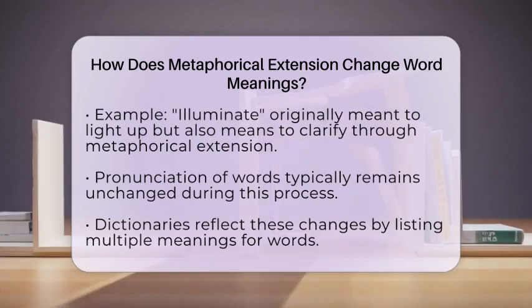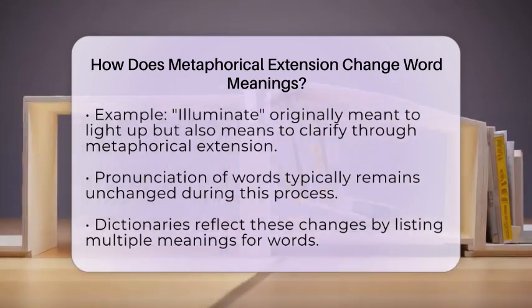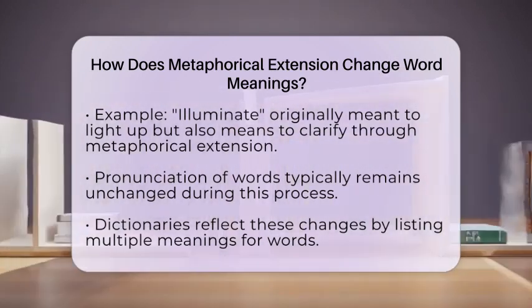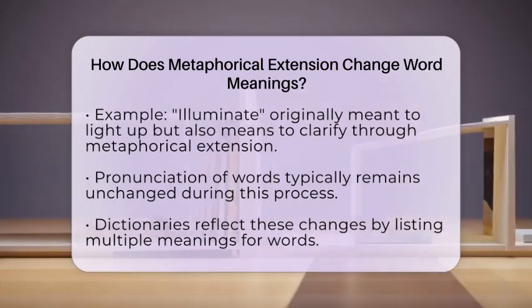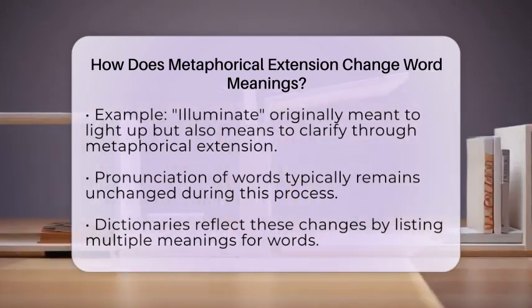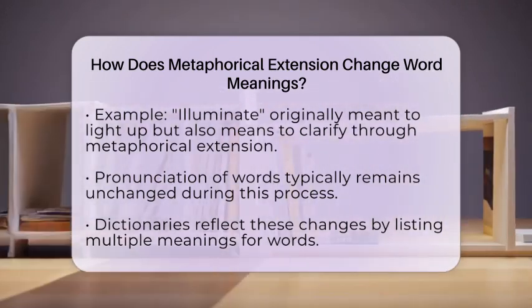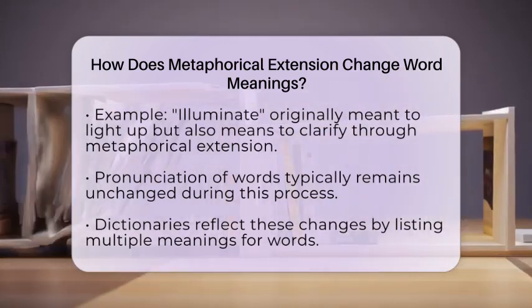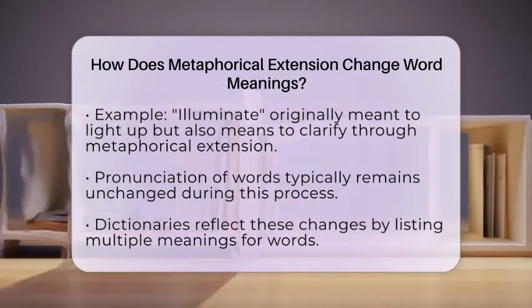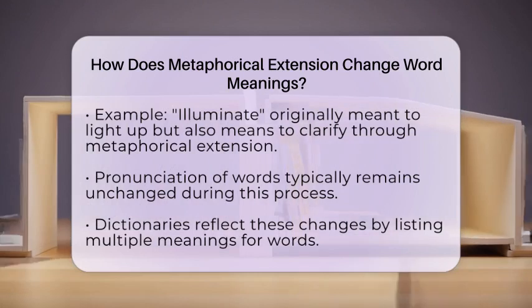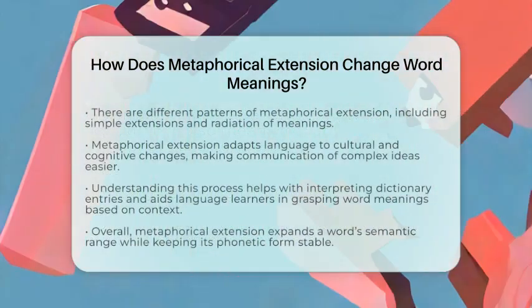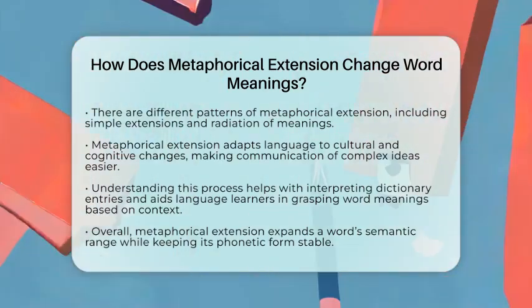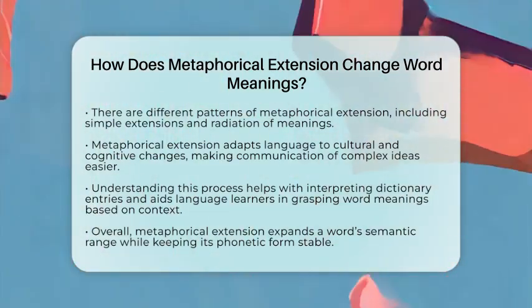A simple metaphorical extension involves one new meaning derived from the original. In contrast, radiation refers to multiple related meanings radiating from a central core. The word head is a great example of this, as it has many extended senses connected to the original meaning. Metaphorical extension is a natural part of how language adapts to cultural and cognitive changes. It allows us to communicate complex ideas using familiar words in new contexts. This is why some meanings feel intuitive, even if they started as metaphorical shifts.